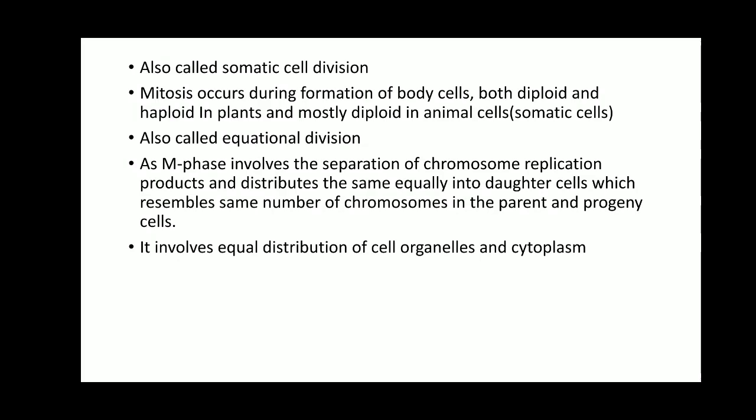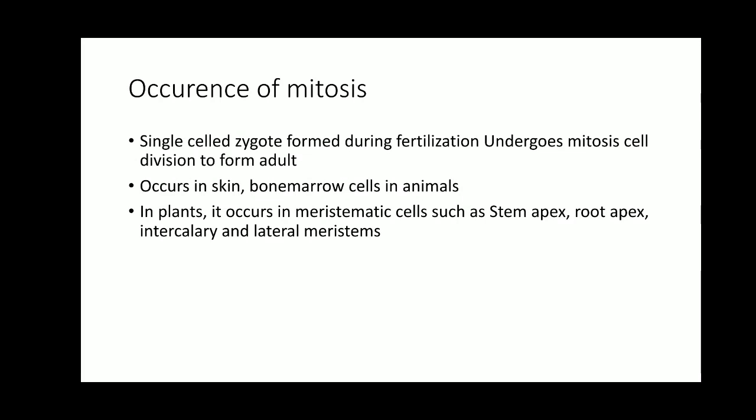Somatic cells in the body are responsible for the growth. So, these somatic cells will repeatedly undergo mitotic cell division in order to produce the tissues and organs in the body. Therefore, mitosis is also known as somatic cell division, or it is also known as equational cell division.